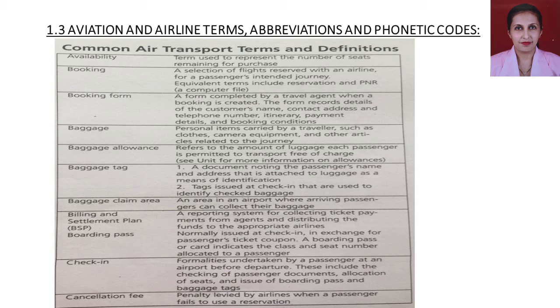In that form, I'm supposed to enter all my details, whatever they have mentioned, and I will give the form back to that staff or travel agent. The travel agent will check my form, search the flights accordingly, and then tell me the flight details and the fare. So this is known as the booking form. I hope you are clear with the three aviation terms.